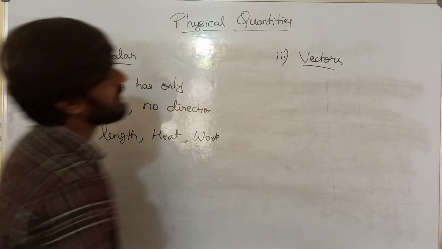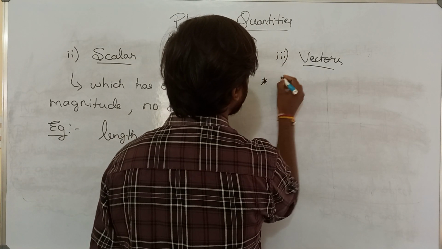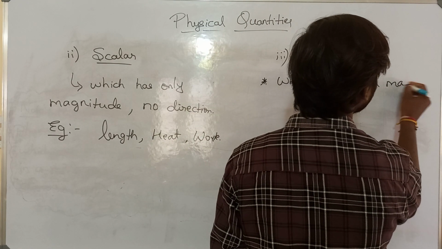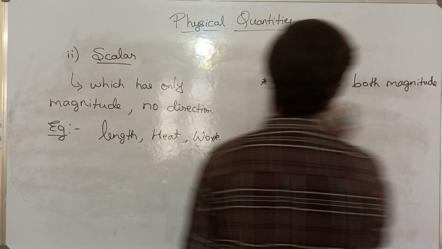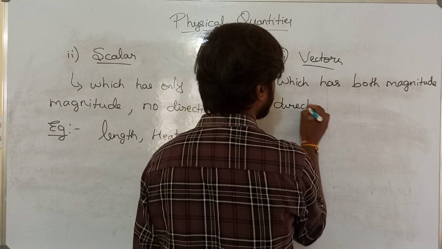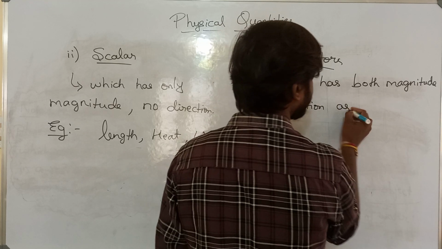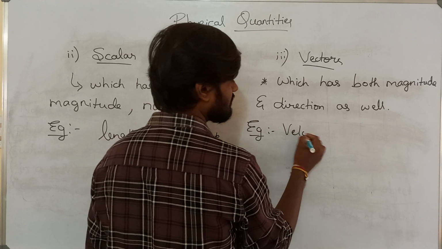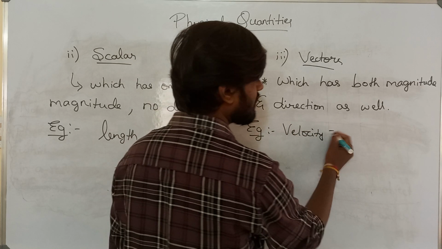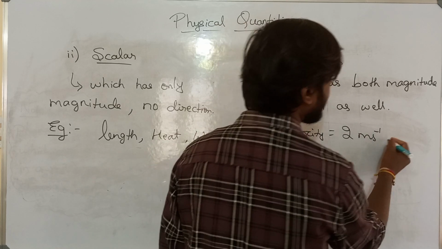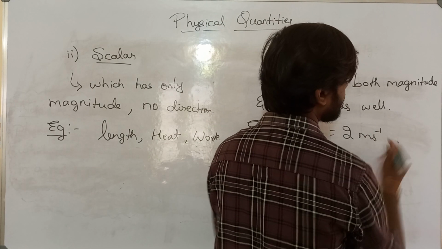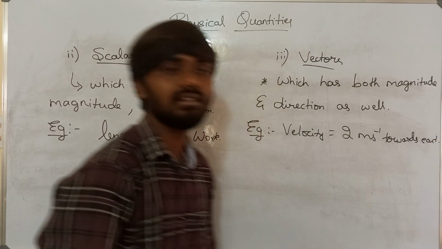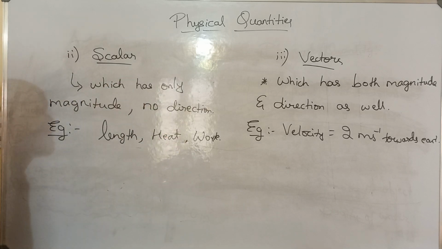Next type is vectors. See, vectors have both magnitude and direction as well. Let us say for example velocity. Velocity 2 meter per second towards east. Correct, no? So like this, you give direction as well. Those kinds of quantities are called vectors.